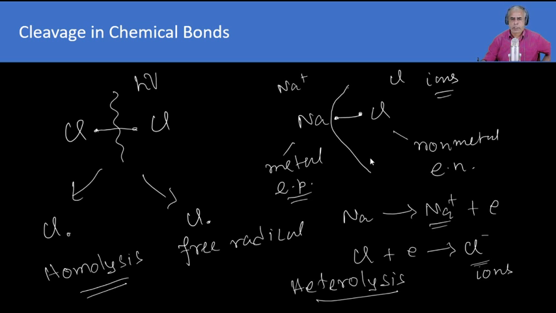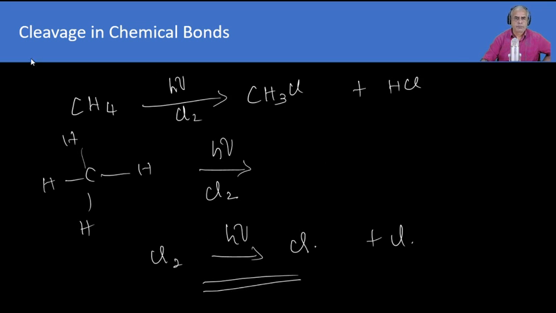So when the cleavage takes place in this way, in an uneven manner, then it is called heterolysis. So we can say the ions are the products of heterolysis, and free radicals are the products of homolysis. Let me consider methane. It is subjected to photochemical cleavage. So by passing chlorine, what happens? It becomes methyl chloride, with the removal of HCl.